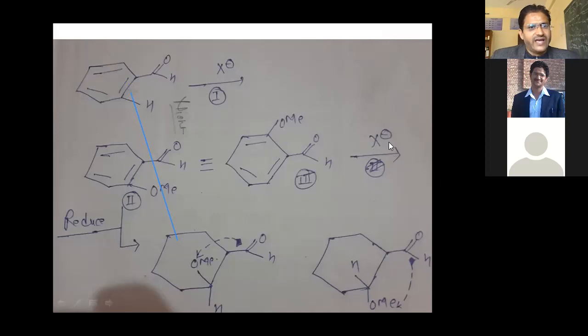If they react with X, then both give the same type of product. There will be no difference in their product. Exactly the same product is produced from the second and third isomer. But if I reduce benzene, then it converts into this type of product.